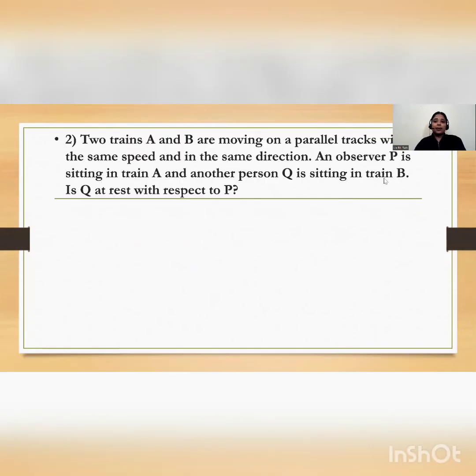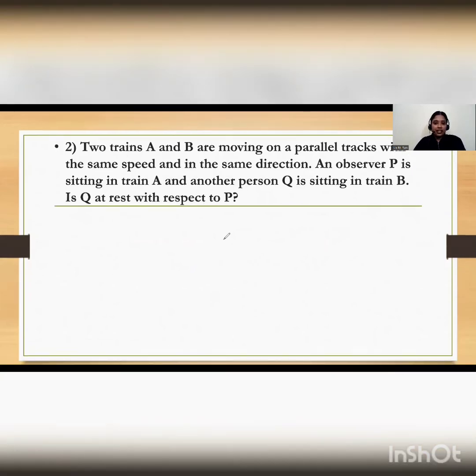Two trains A and B are moving on parallel tracks, with the same speed and in the same direction.